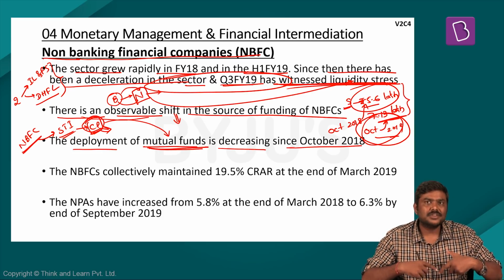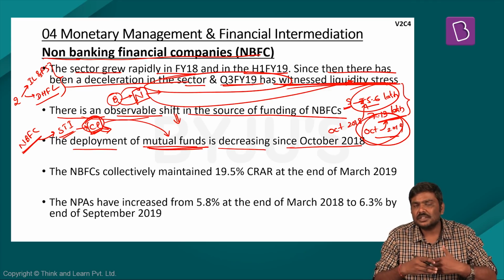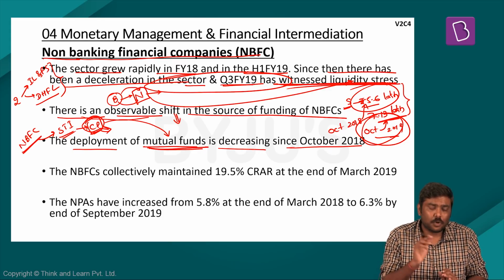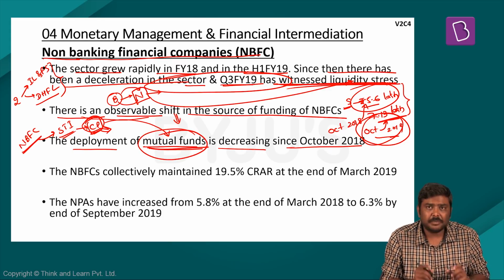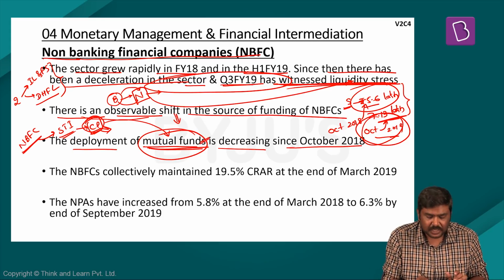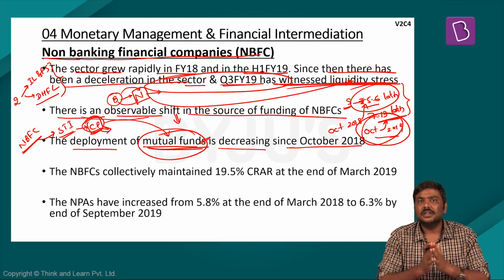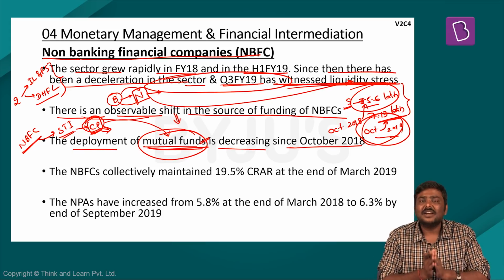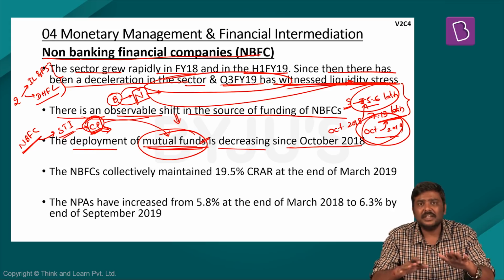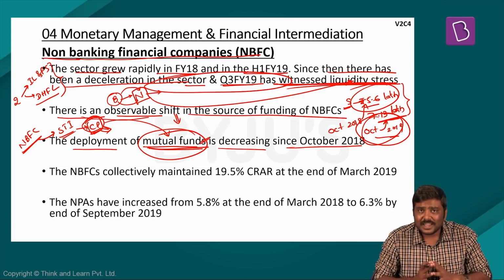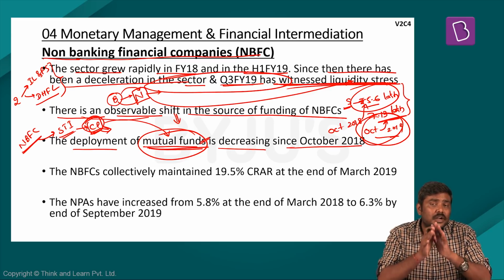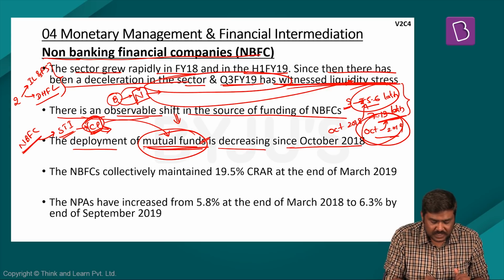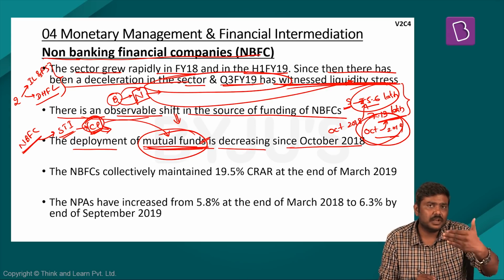But after the stress originated, or after the default of IL&FS as well as DHFL, there has been an observable sale of these commercial papers at a hugely discounted rate by the mutual funds. That is, in simple terms, the commercial papers which were purchased by the mutual funds are being sold in the market at a very heavy discount. When such sales of commercial papers at a discount are done by these investors, the exposure of these investors to NBFCs will come down.